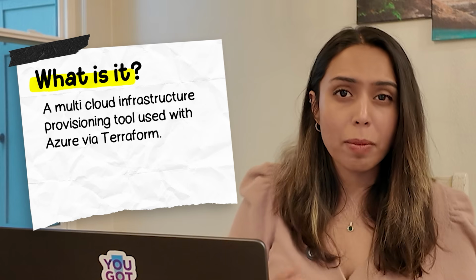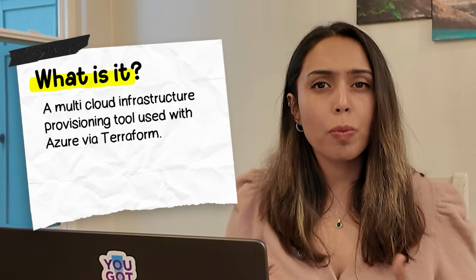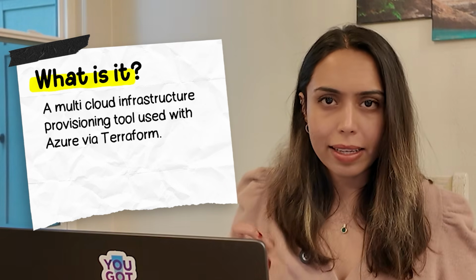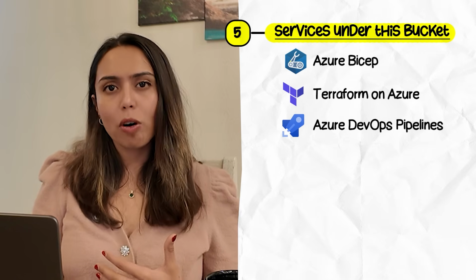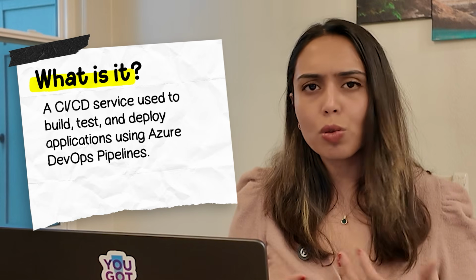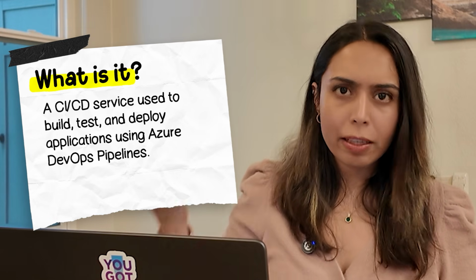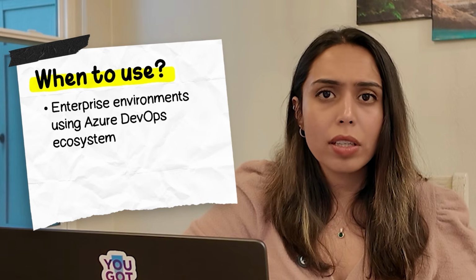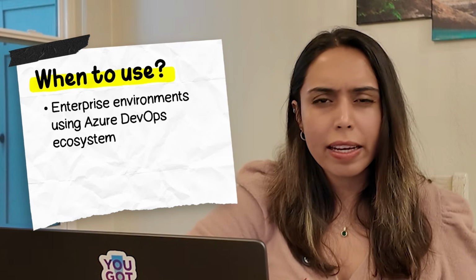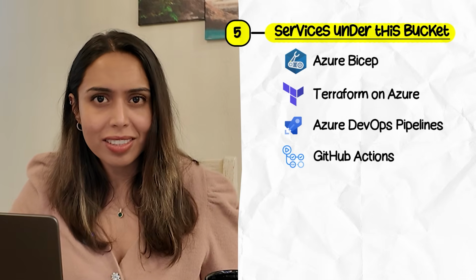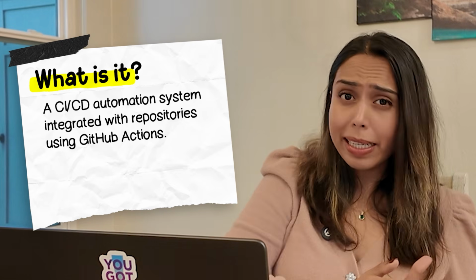As you already know, Terraform is a multi-cloud IaC tool, so it can be used to provision infrastructure in Azure as well. A lot of companies go for Terraform so that they can manage and provision infrastructure across multiple cloud providers. Next, we have Azure DevOps pipelines. It's a CI/CD service that's used to build, test, and deploy directly from repositories. It's commonly used in enterprise environments that are using the Azure DevOps ecosystem. We also have GitHub Actions. It's again a CI/CD automation system built directly into GitHub repositories. Both GitHub Actions and Azure DevOps pipelines have almost the same use case, and the enterprises pick based on their current setup.